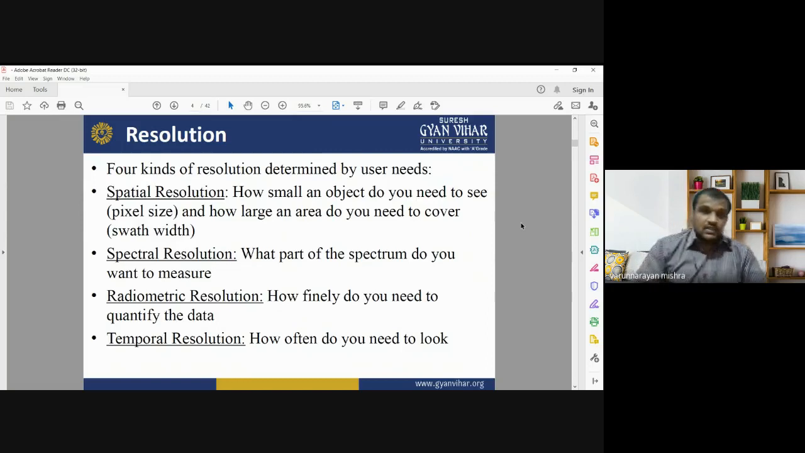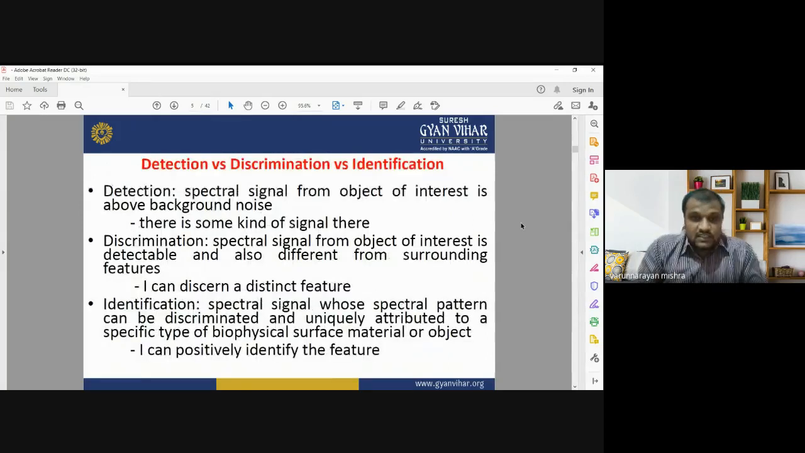Now moving to the next slide. What is the difference between detection, discrimination, and identification? It is very important to know when you call it detection or detected energy, when you call it discrimination, and when you call it identification. Detection means the spectral signal from the real world object or any earth surface feature of interest is above the background noise. There is some kind of signal there. The spectral energy coming from the earth surface after interaction with different earth surface features, which is received by the sensor, is known as detection.